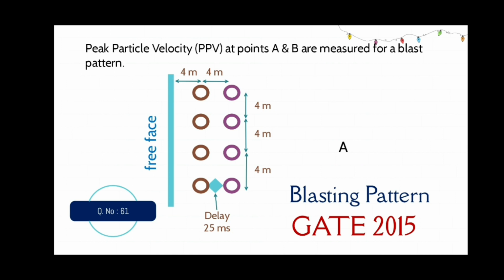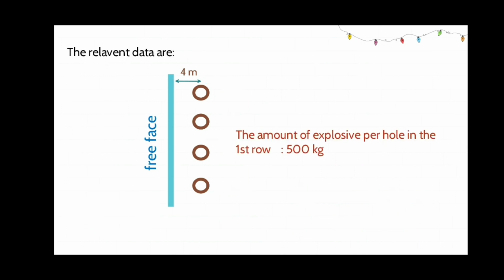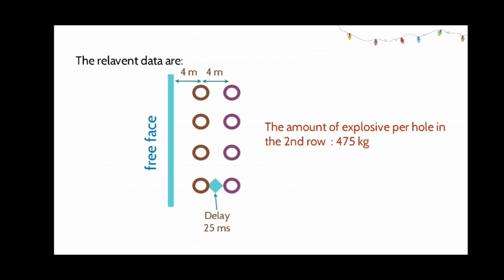Now they are measuring the peak particle velocity of this blast at point A, which is 200 meter from the free face, and they are also measuring the peak particle velocity at point B, which is 50 meter from point A. The additional data given for this blasting pattern is they are charging each hole of the first row with 500 kgs of explosive, and each hole in the second row with 475 kgs of explosive.